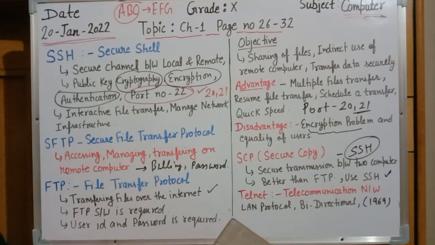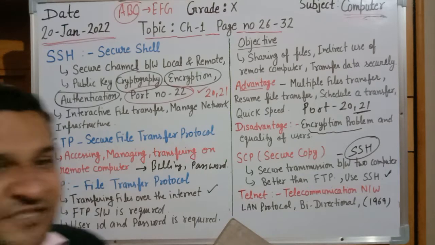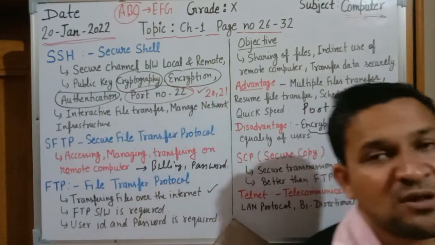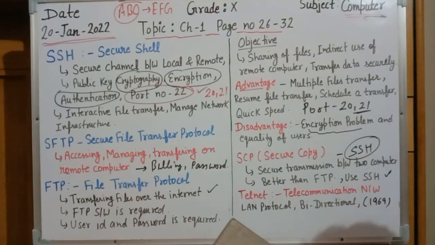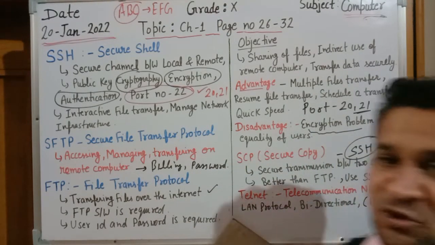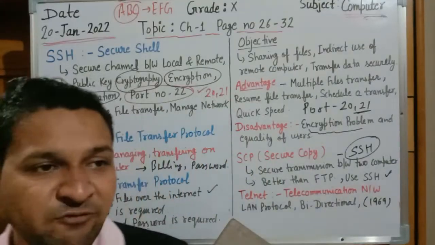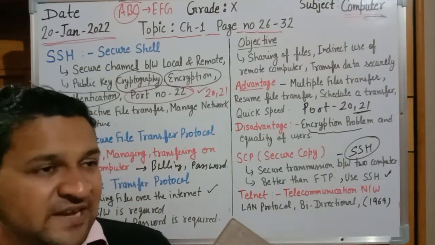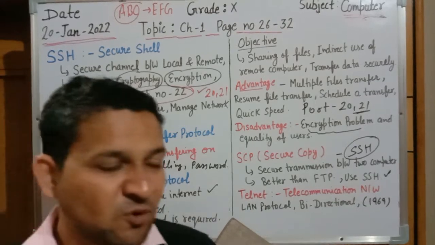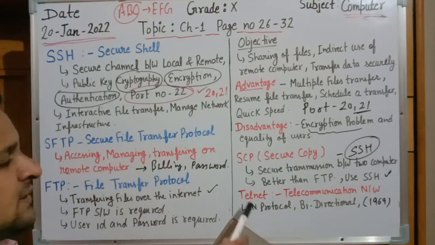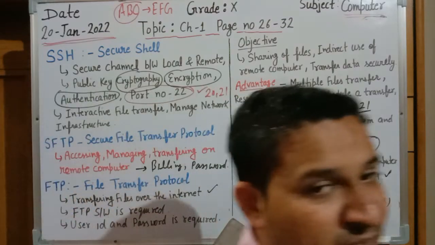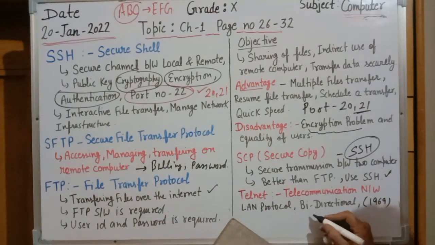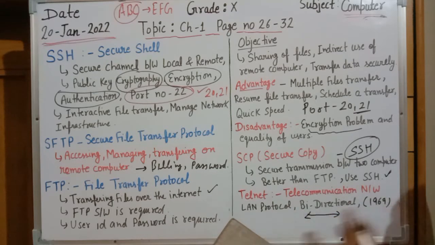And next is Telnet. Telnet is a telecommunication protocol that is used to communicate between more than two computer systems. It is a protocol that is used by LAN systems. It means 20 computers are kept in a line. We can decide a protocol, and connect them by using Telnet. We can create a network, and it is a bi-directional protocol. It means a two-way protocol. Data can be transferred from left to right or right to left. It can work in both directions.